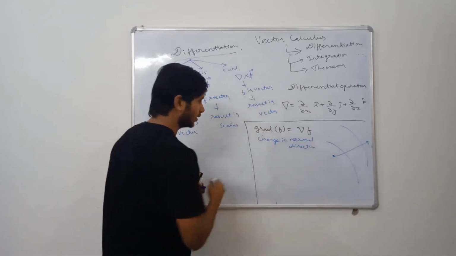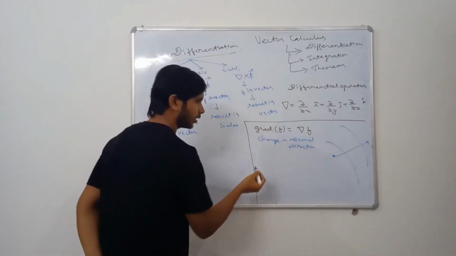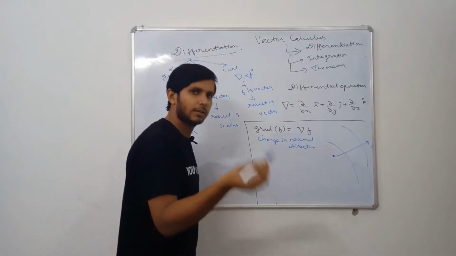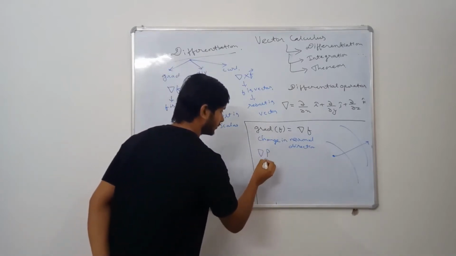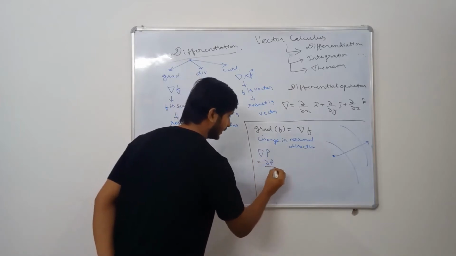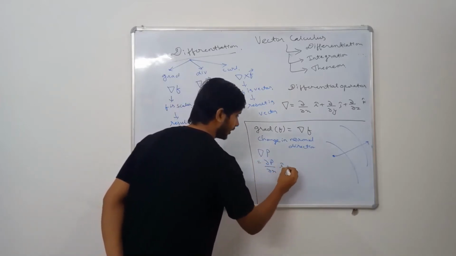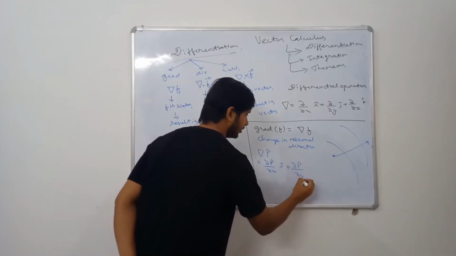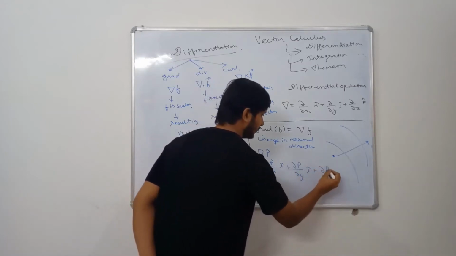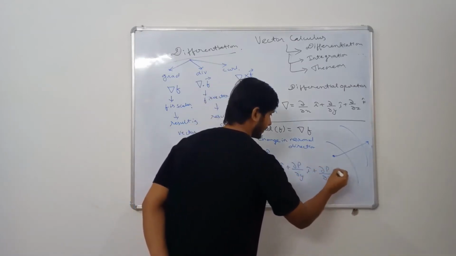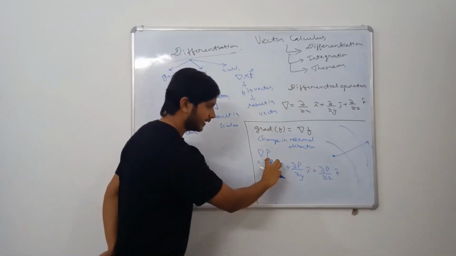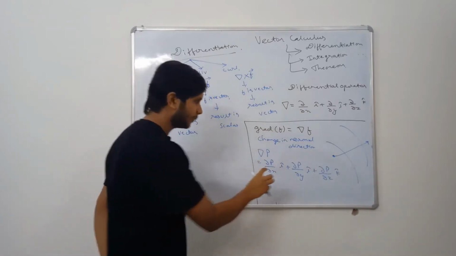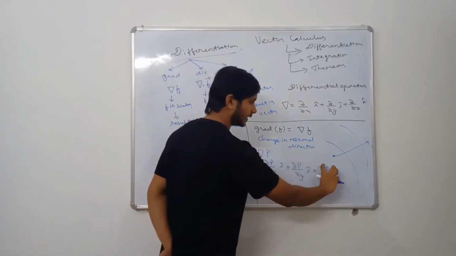Other than temperature we can take pressure. Pressure is also not a vector. If you take the gradient of pressure, it will be del p by del x i cap, del p by del y j cap, del p by del z k cap. That means pressure gradient along the x axis, along the y axis, and along the z axis.